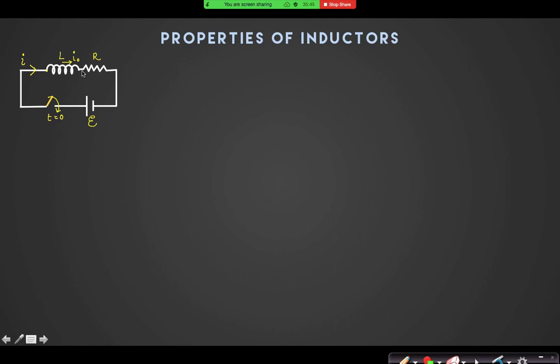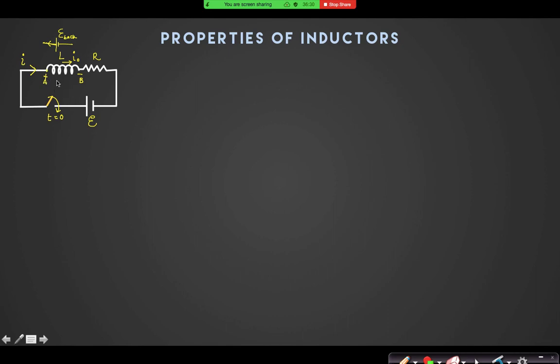If current is increasing in this side, what will this inductor do? Suppose these points are A and B. Which point will the inductor now make a back EMF with positive polarity? A will be a positive polarity, yes or no? Because this will now be a cell. If I make it as a cell of back EMF, E back, then this back EMF must oppose the increase of current. So that is why the positive terminal should be here and negative terminal should be here. Yes or no?